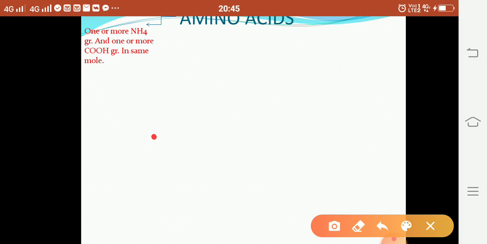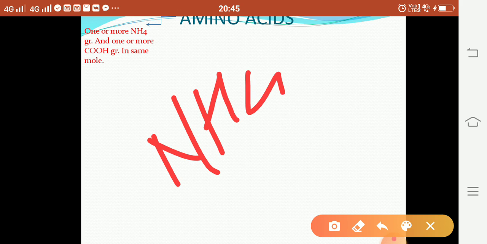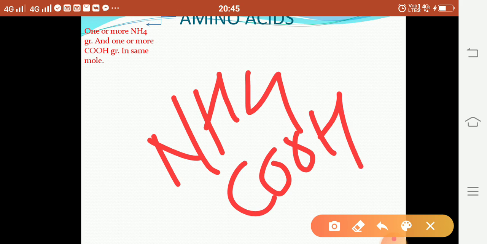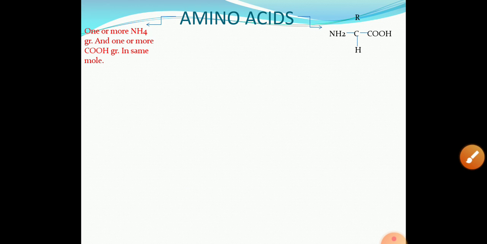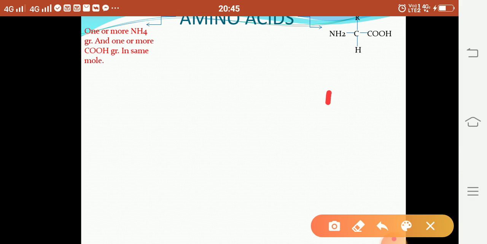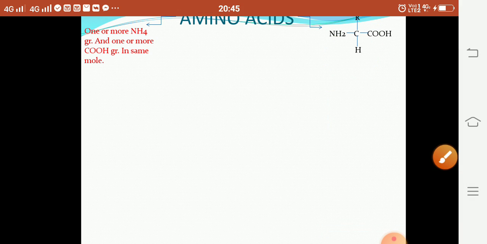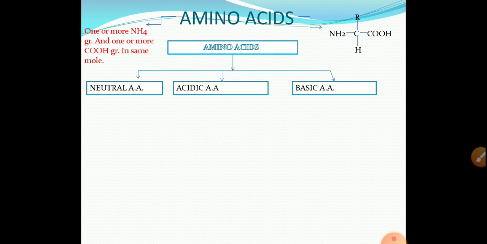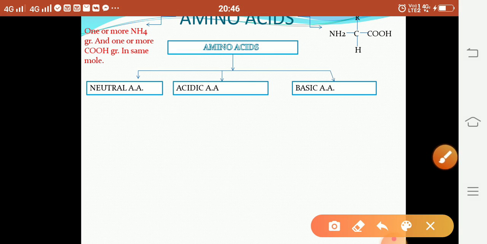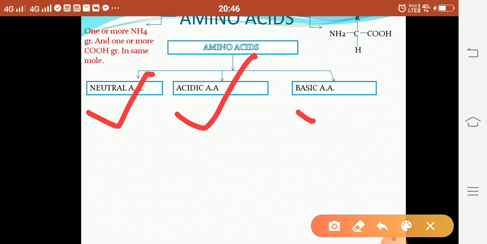Then next biomolecule, amino acid. Amino acid means what? The compound which has one or more amino groups and one or more carboxyl groups is called an amino acid. They are represented by a general formula. This is the general formula of amino acid. Next point, amino acid molecules are classified into three types. One is neutral, second is acidic, third one is basic.